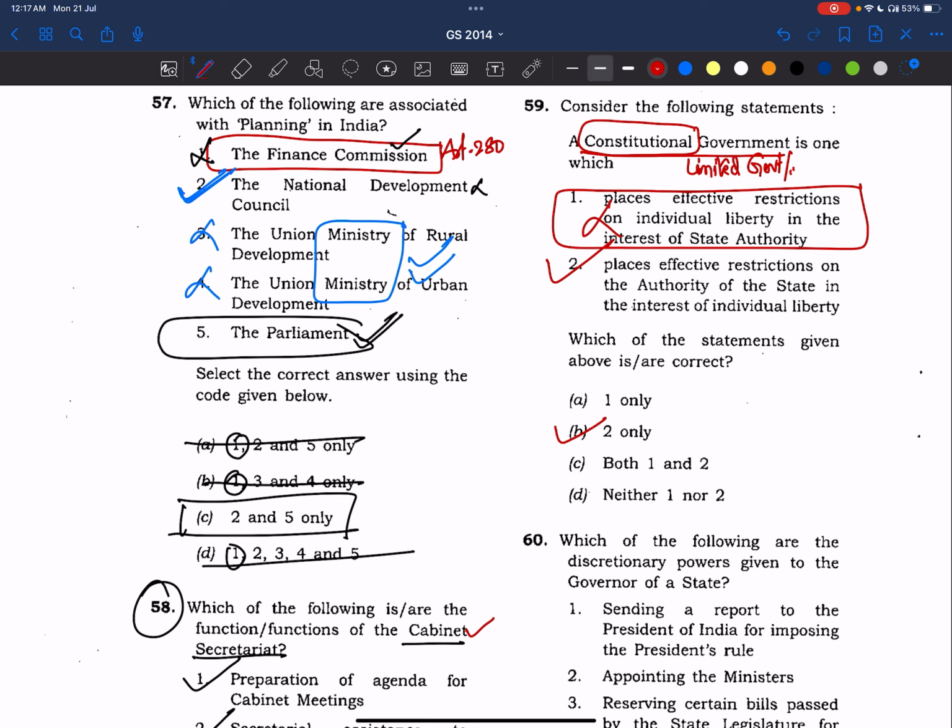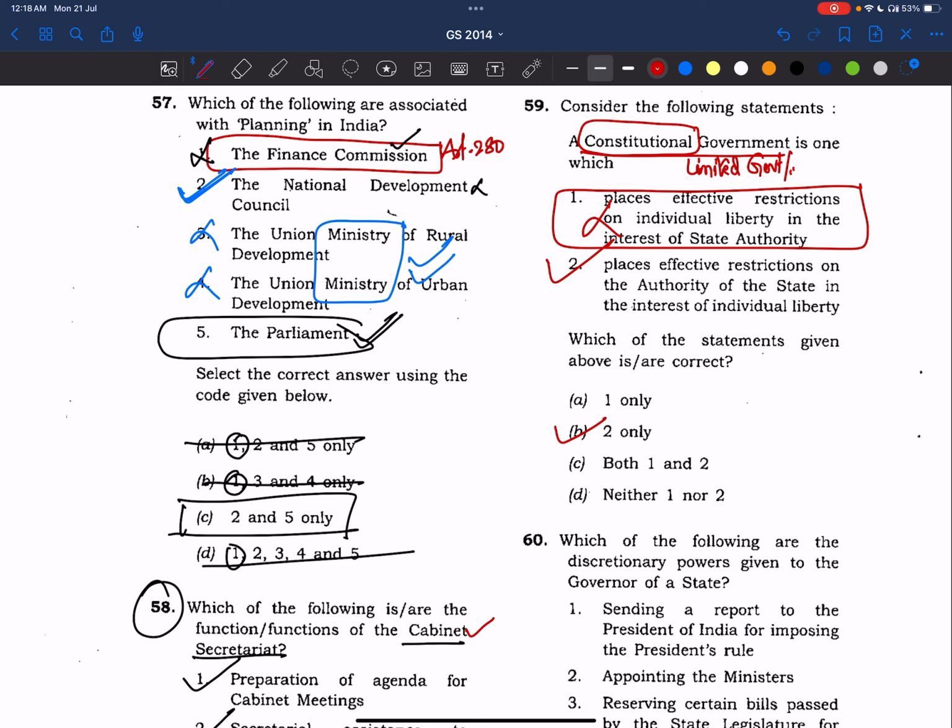They are just giving a morality to the people that your rights are also important, right? But you as an individual should exercise your rights in such a way that it should not disturb the entire society, because others' rights are also very important. In that way, reasonable restrictions are imposed, but that does not give powers to the state authority.